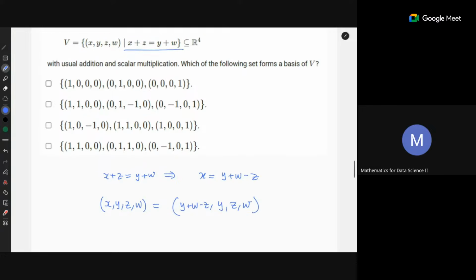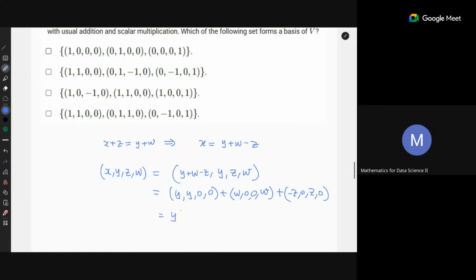Now you can separate and write it as the sum of 3 vectors: y times (1, 1, 0, 0) plus w times (1, 0, 0, 1) plus z times (-1, 0, 1, 0).